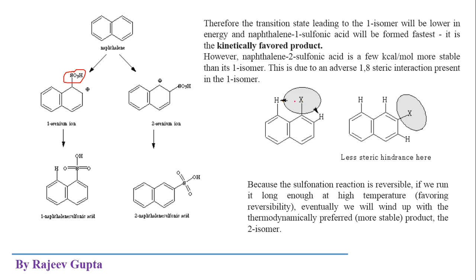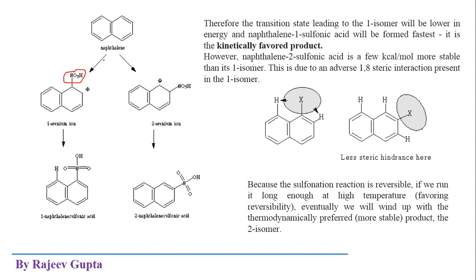Okay, this position is very close, so here a steric hindrance is created. But in case of substitution on position number 2, this type of steric hindrance is very less or almost absent. So here we can say in this substitution at position number 2, the steric hindrance is very less compared to substitution at position number 1. So obviously this 2-naphthalene sulfonic acid is a more stable product compared to 1-naphthalene sulfonic acid.